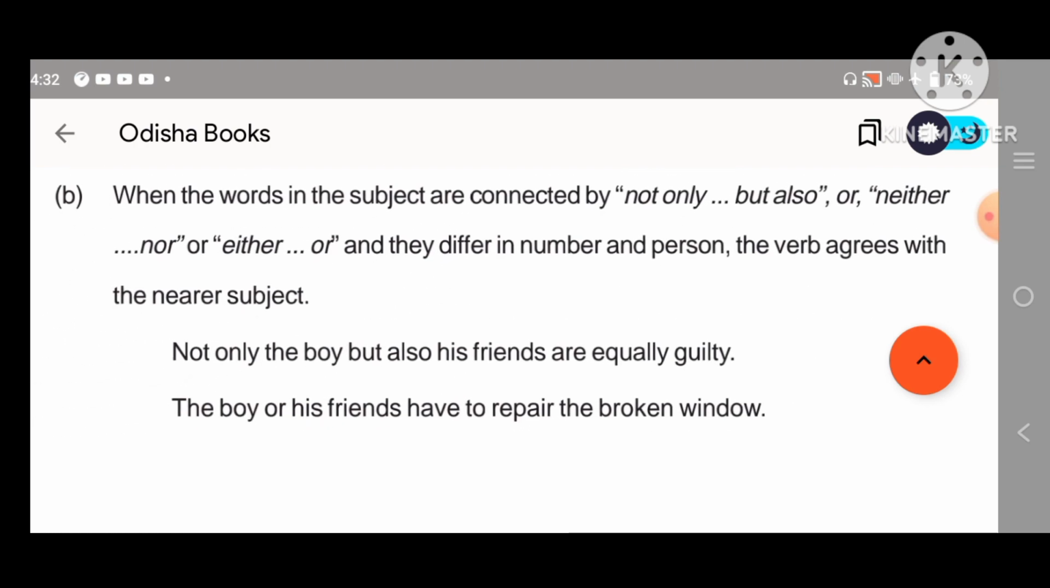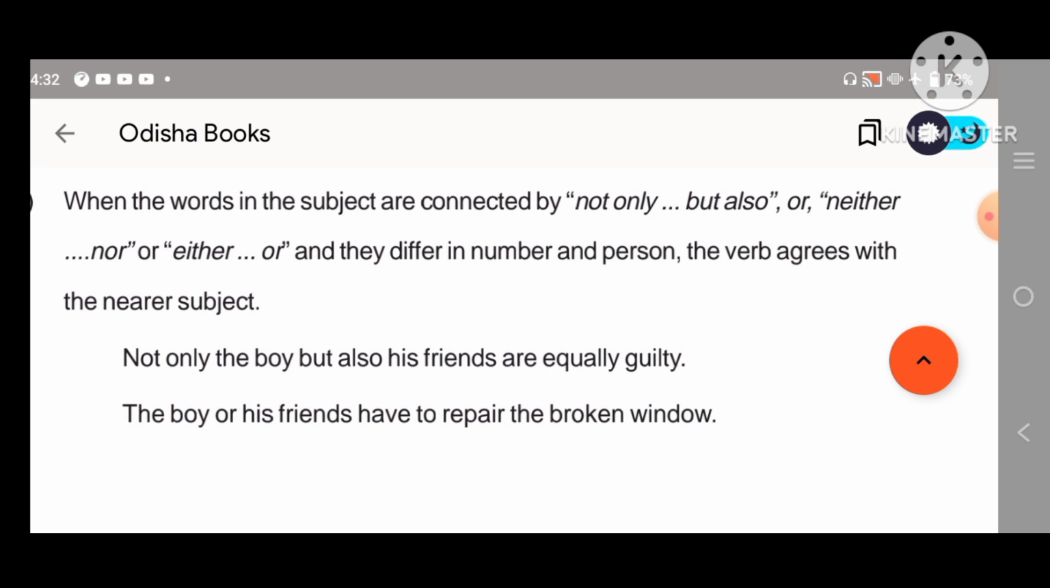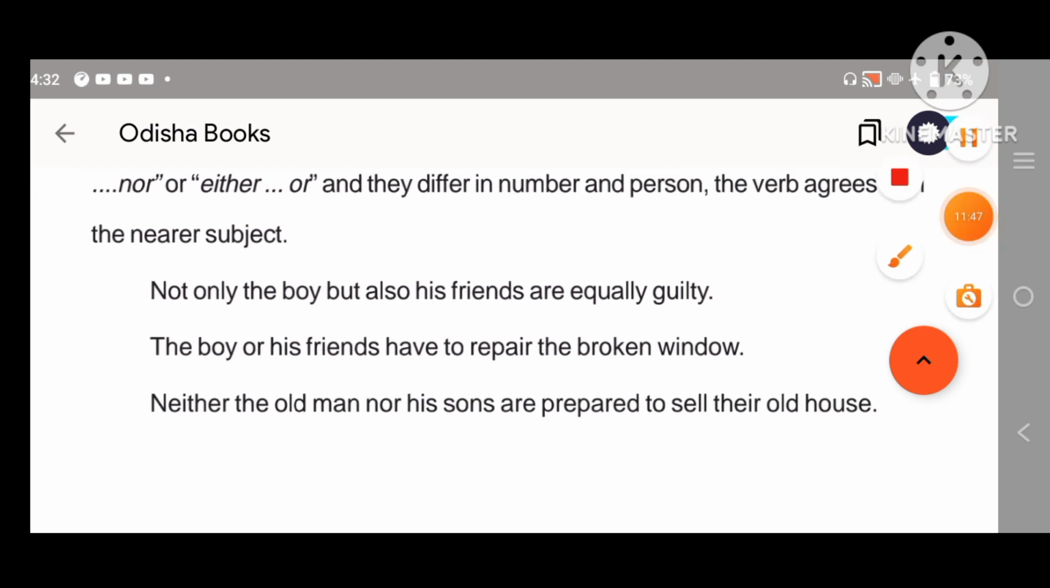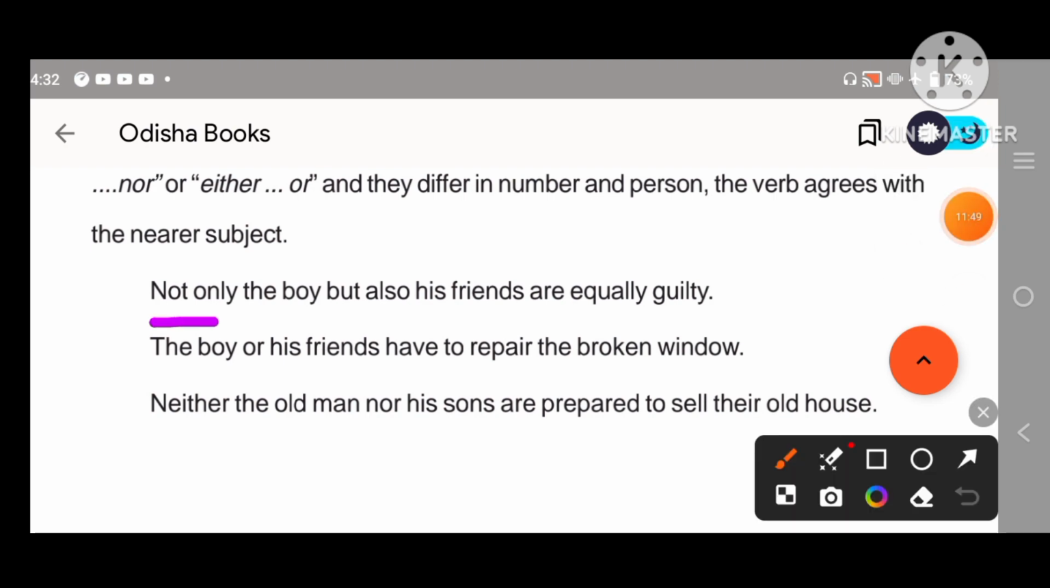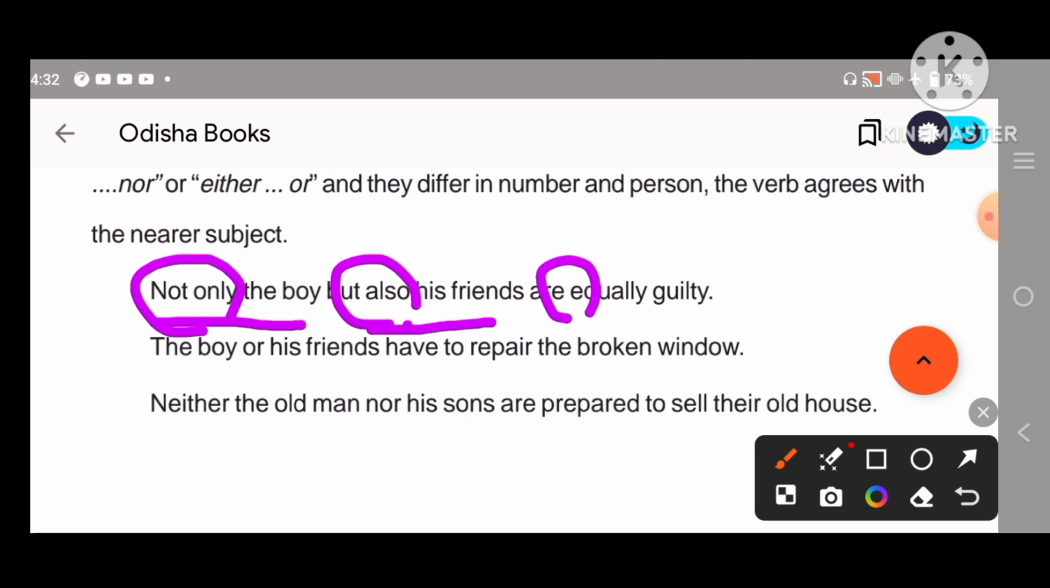Next, not only but also. Okay, when the words in the subject are connected by not only but also, neither nor, either or, and they differ in number or person, the verb agrees with the nearer subject. Okay, look at this. Not only the boy but also his friends. If there is not only and but also, then the verb agrees with the nearest subject. Okay.